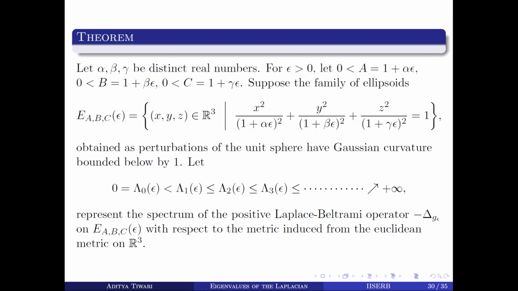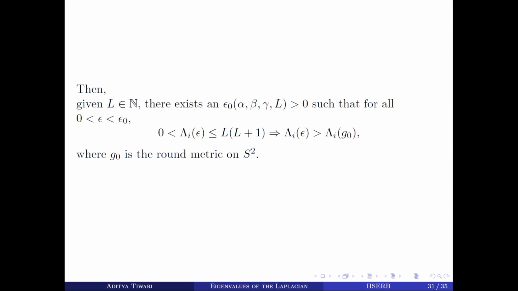So this will imply that if we take a family of triaxial ellipsoids with the curvature condition, so the Gaussian curvature is bounded below by 1, and we arrange these eigenvalues in an increasing sequence, then given any L in N, there exists an epsilon naught depending on alpha, beta, gamma, and L, such that for all epsilon between 0 and epsilon naught, the ith eigenvalue, which lies between 0 and L(L plus 1), is greater than or equal to the ith eigenvalue of the corresponding unit 2-sphere.